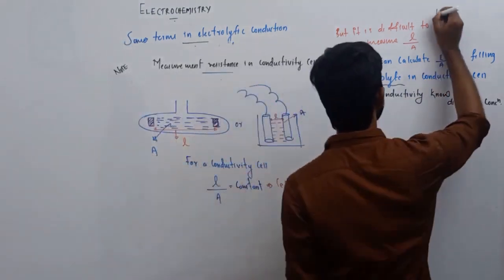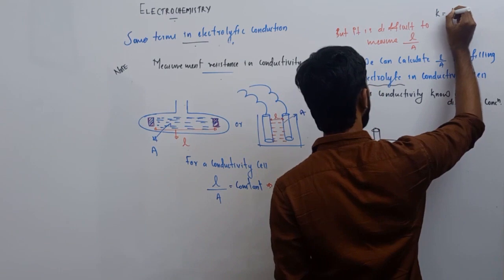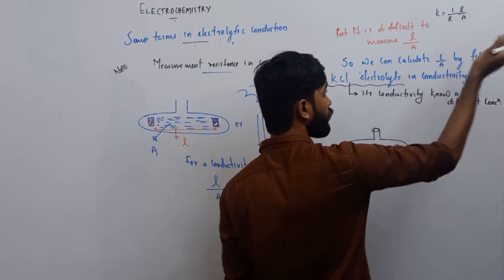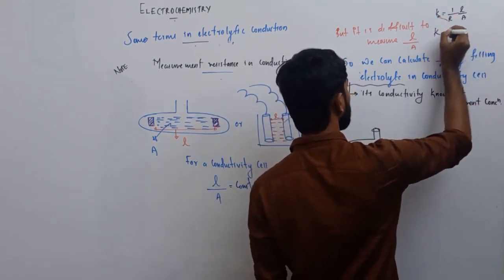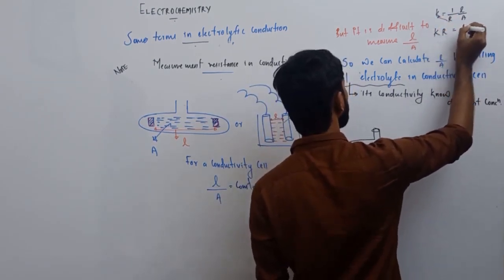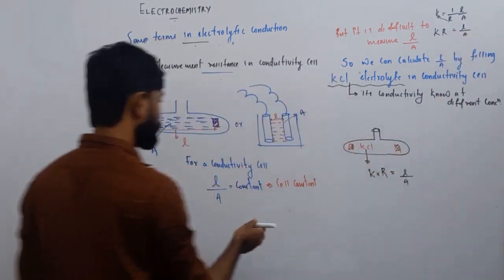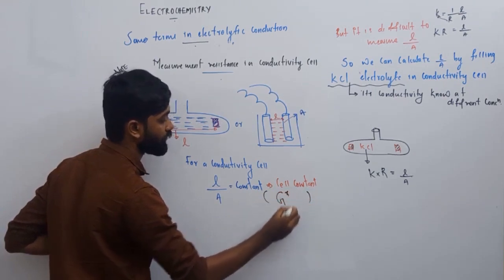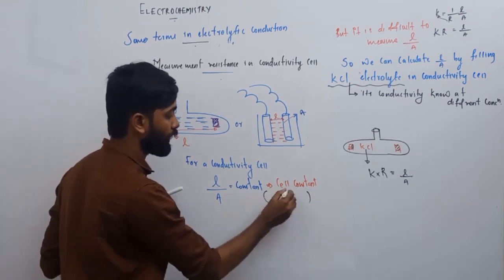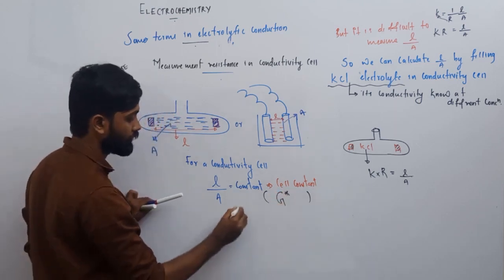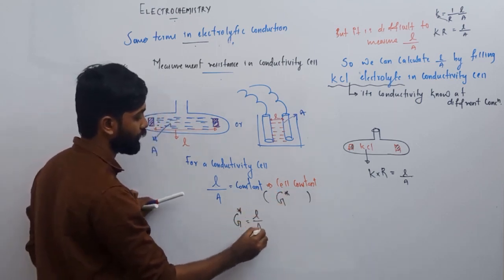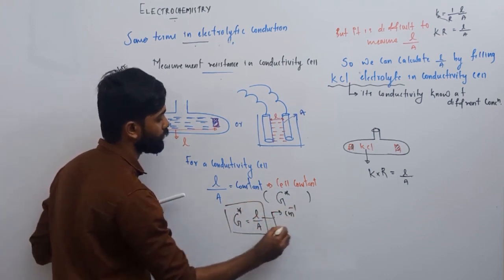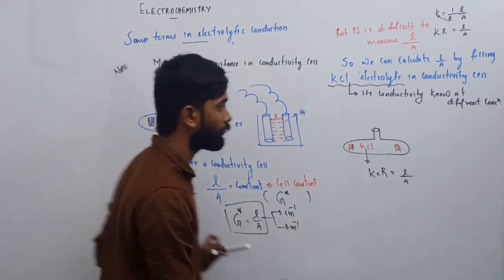We know that kappa equals 1 by R times L by A, right? This is already defined. If you cross R over to the other side, then conductivity times resistance will be equal to L by A. That L by A is the cell constant, which is represented using the letter G star. So G star is equal to L by A. What will be the unit of that L by A? L by A will be centimeter inverse or meter inverse. Okay, fine, leave it there.